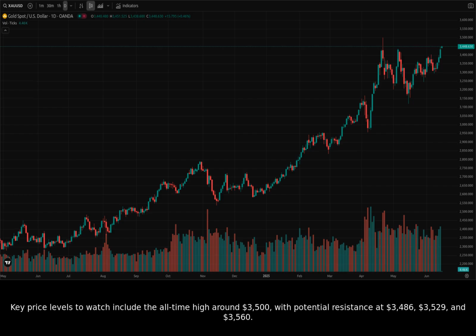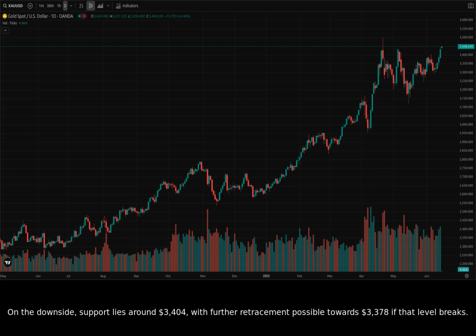Key price levels to watch include the all-time high around $3,500, with potential resistance at $3,486, $3,529, and $3,560. On the downside, support lies around $3,404, with further retracement possible towards $3,378 if that level breaks.